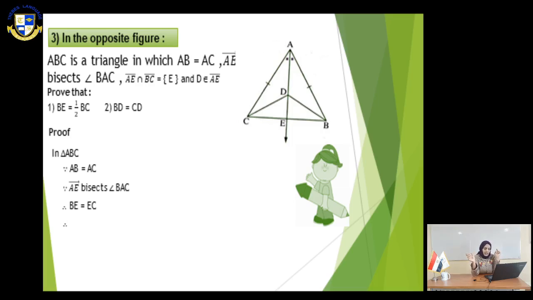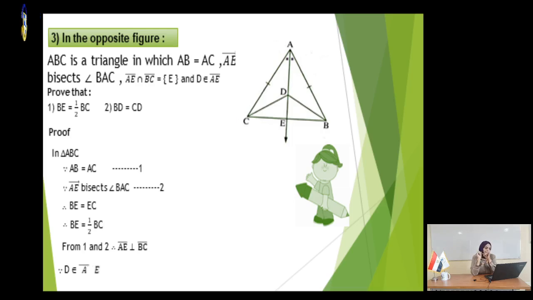So we can say that BE equals half BC. From 1 and 2, AE is perpendicular to BC and D belongs to AE, so BE equals EC. From 3 and 4, we can say that BD equals DC.